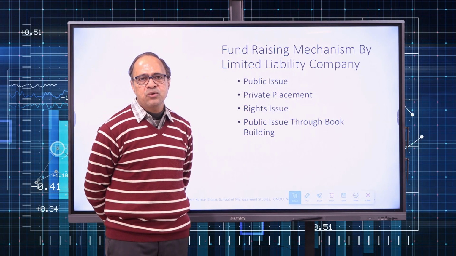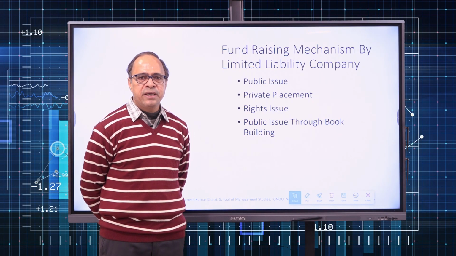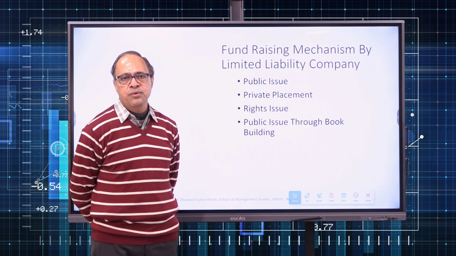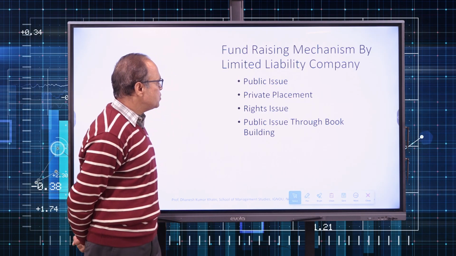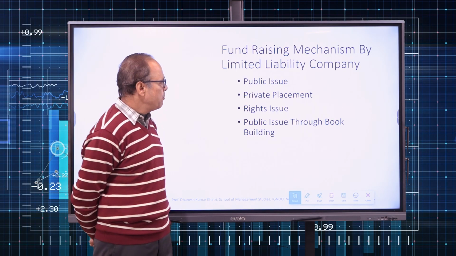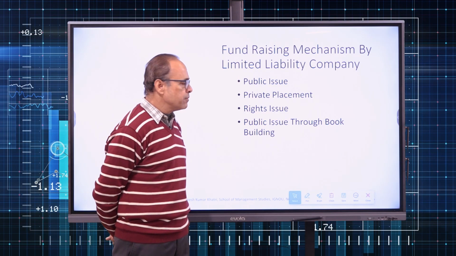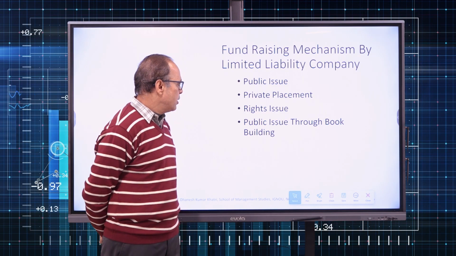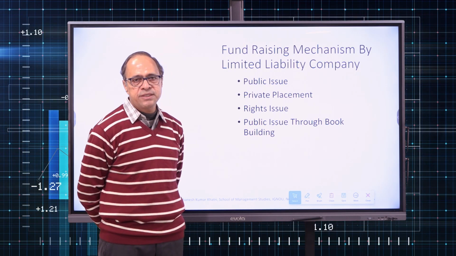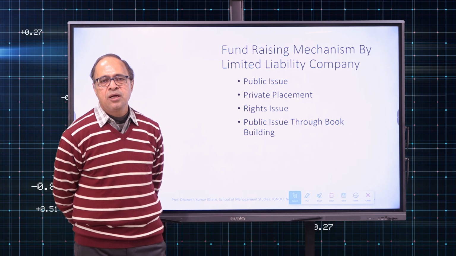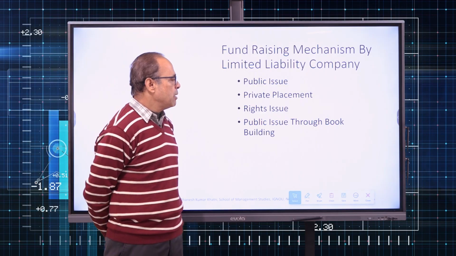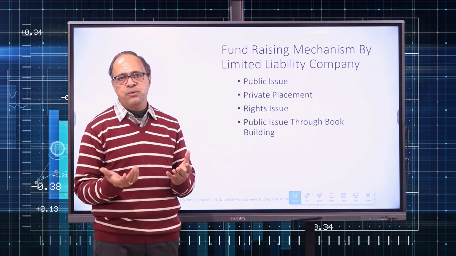Now when we were talking about equity shares issue or debentures issue, fundraising mechanism is also required to be known. A company can issue the equity shares or debentures by using any of these mechanisms: public issue, private placement, rights issue, public issue through book building. So I have written public issue twice. The first public issue means public issue at fixed price. Now when we say public issue, it may be IPO or FPO.